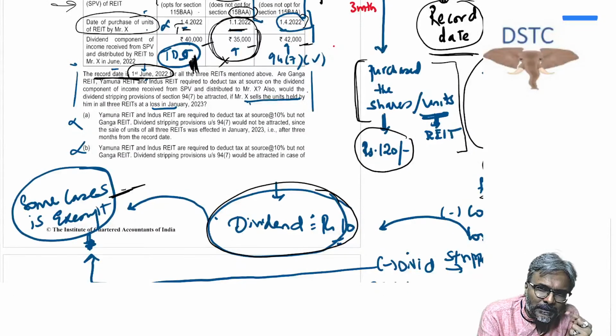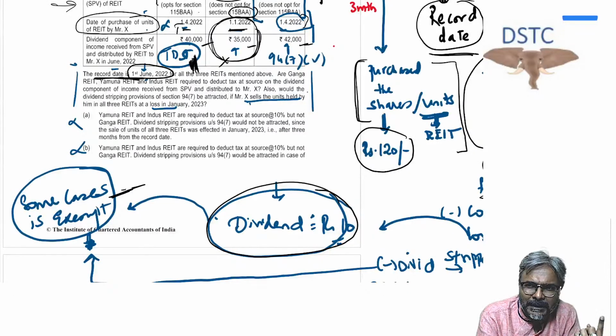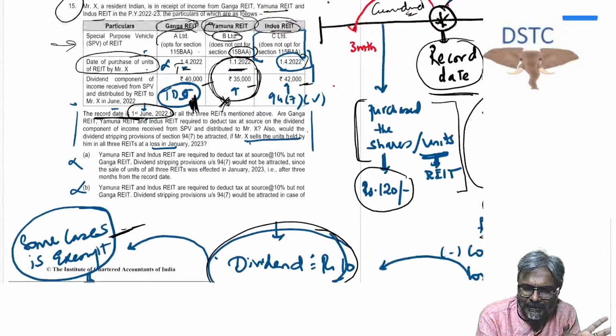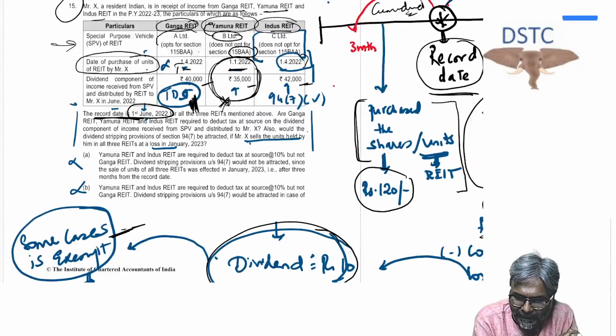So, if dividend stripping is not applicable, what does it imply? In this case, dividend stripping is not applicable. That is what we will say. And only in the last case the dividend stripping under 94.7 is applicable.